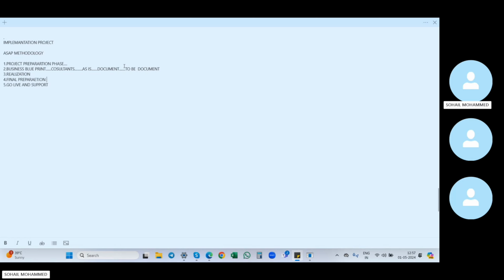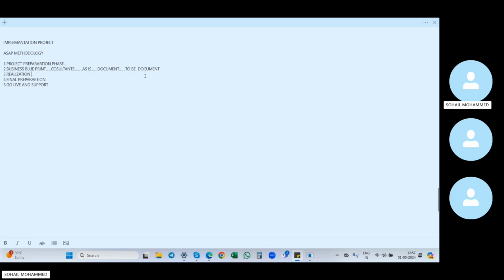Based on this to-be document, in the realization phase, we will configure now. Whatever the old name is and whatever new name he wants, for example Apollo Pharmacy, will be configured in the realization phase. Whatever details we have maintained in the to-be document, all these configurations happen in the realization phase.